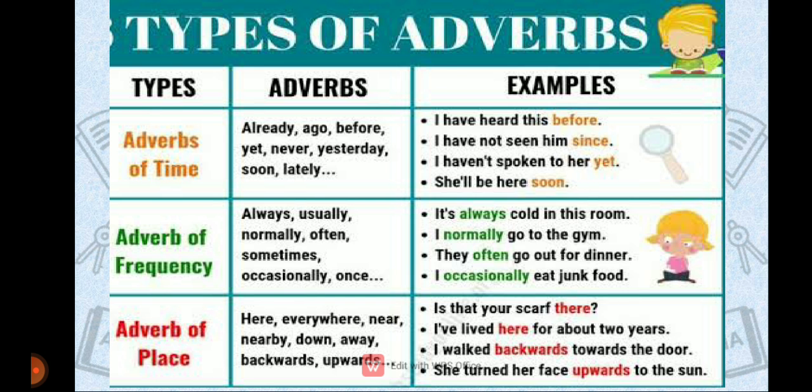Words like here, everywhere, near, nearby, down, away, backward, upwards. These all are examples of adverb of place. For example, how is it used in a statement? Is that your scarf there? Next example, I have lived here for about 2 years. So these are a few examples of adverb of place.